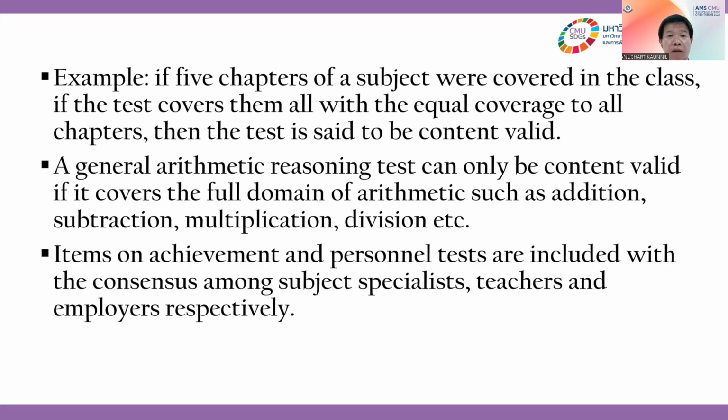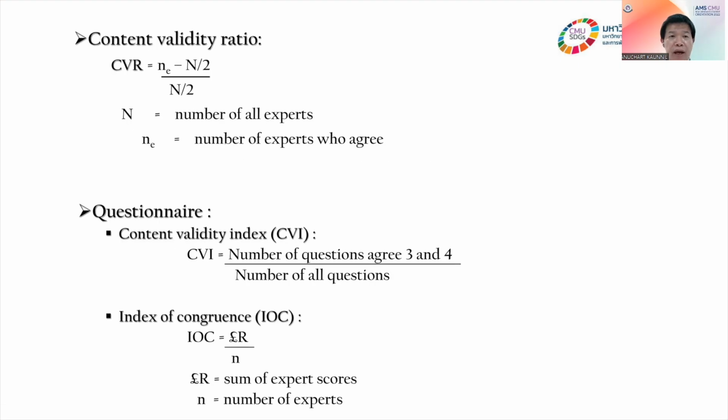Why? Before we find out about the program and the test, we need to think about this as well. If we try to test this, is the content completely covered or is something lacking, okay?